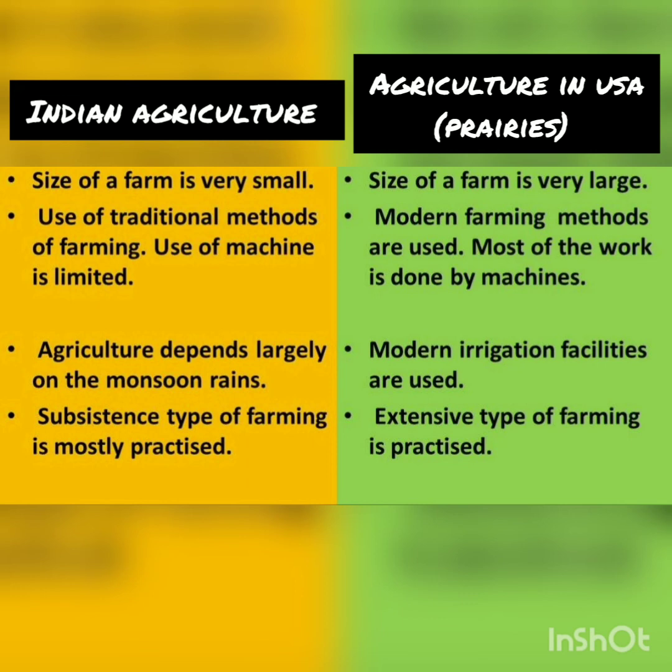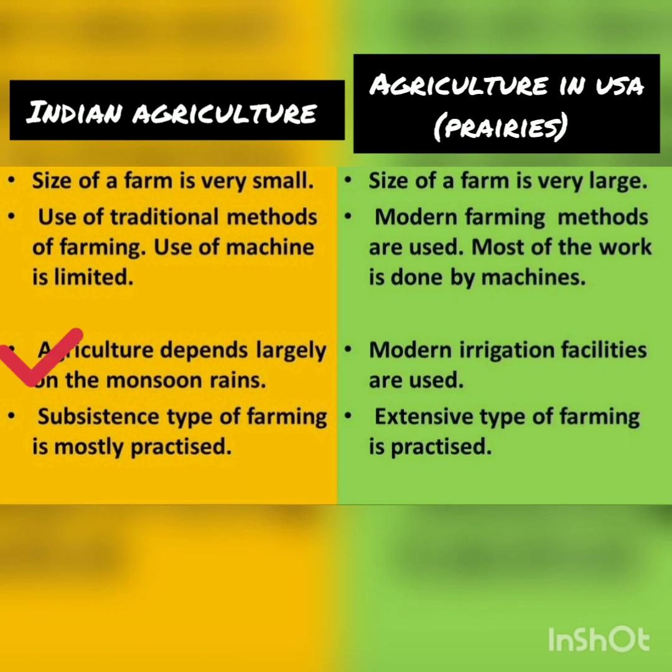So, size of a farm is very small in agriculture in India and size of the farm is very large in prairies. Here, use of traditional methods and use of machine is limited. But in prairies, modern farming methods are used and most of the work is done by machines.